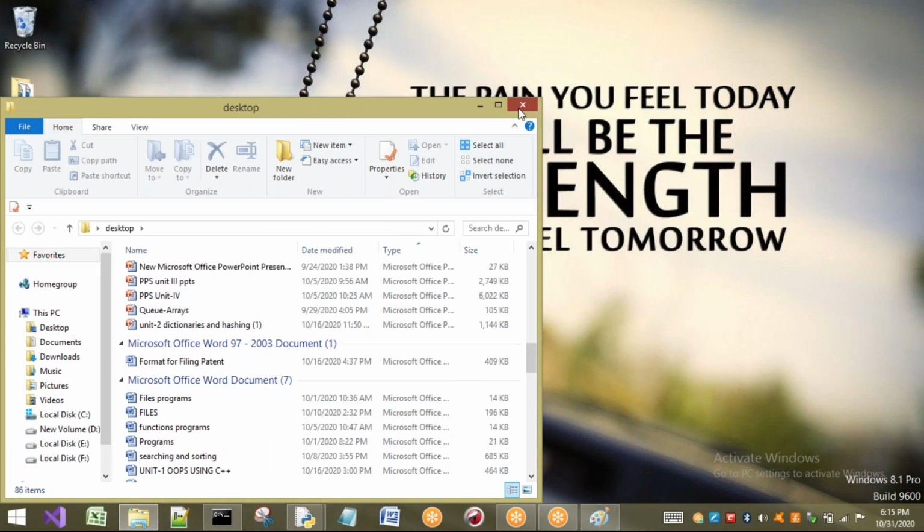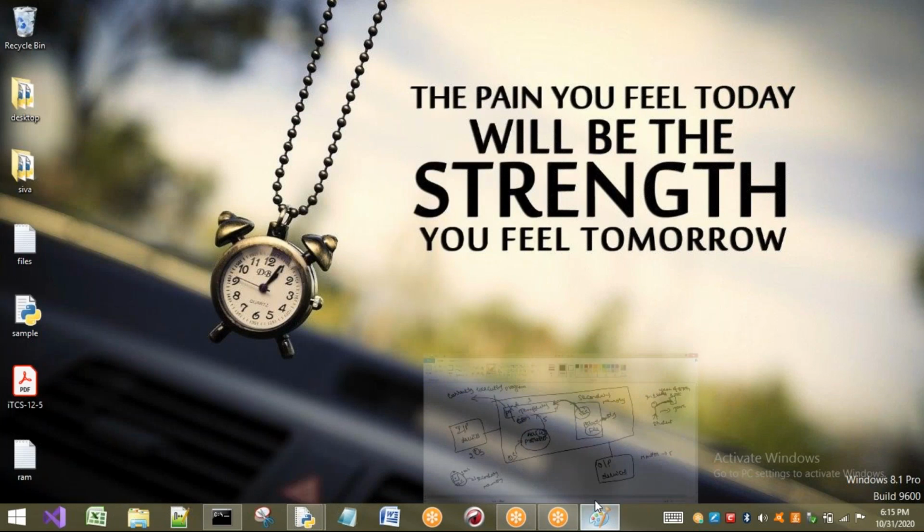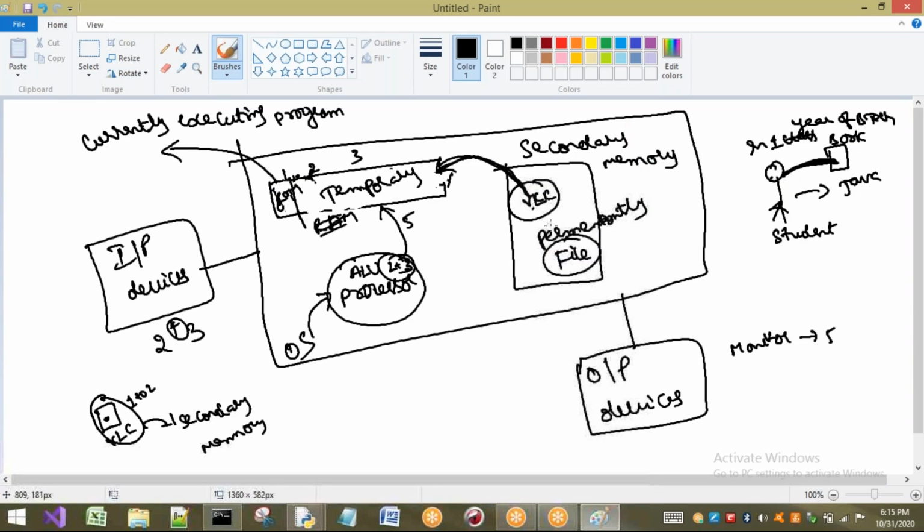That is compulsory. If you want to store anything inside your secondary memory, it has to be stored inside a file. So now we are talking about this file concept. Already you have understood why we are using the file concept. If my program requires any data from the file, how to handle it?